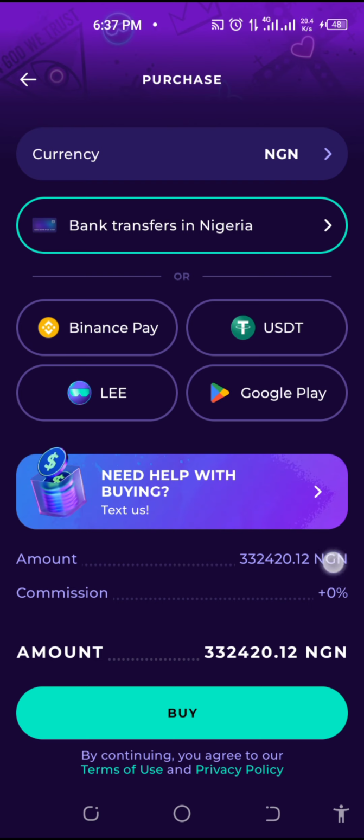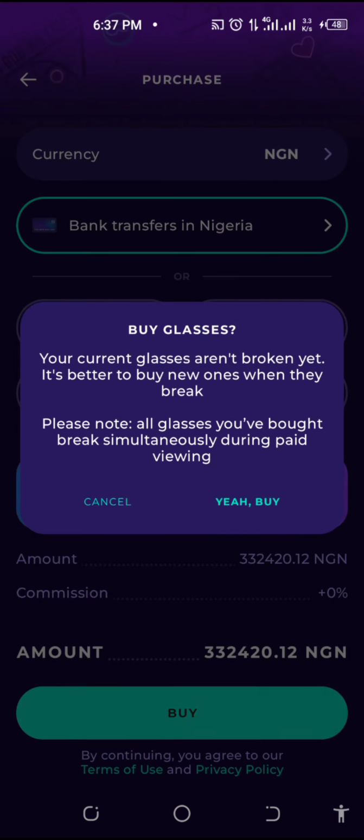This is the amount I'm going to pay: 332,420 naira 12 kobo. So when you are ready, you just click on buy. Buy glasses. Do you want to buy glasses? Your current glasses aren't broken yet. It's better to buy new ones when they break. Please note all glasses you have bought break simultaneously during pay.